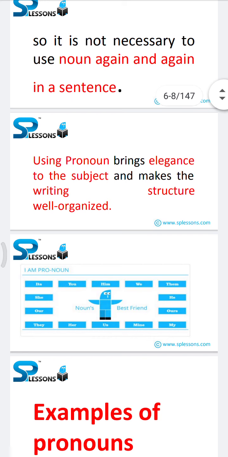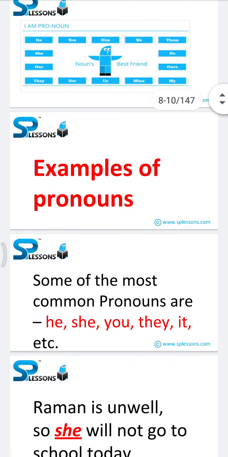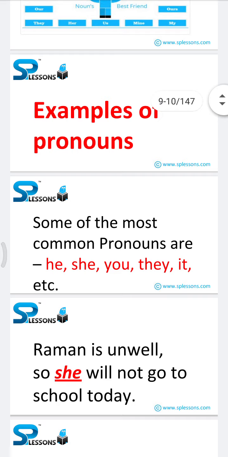I have given a clear example to understand a pronoun. So let's check the below diagram. I have provided the words like it's, you, him, we, them, she, he, our, ours, they, her, us, mine, my. So let's get into the examples of pronouns. Some of the most common pronouns are he, she, you, they, it, and etc.